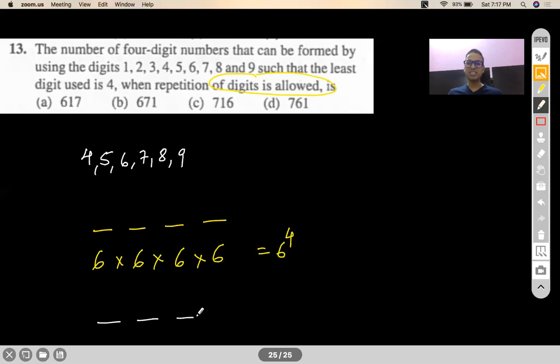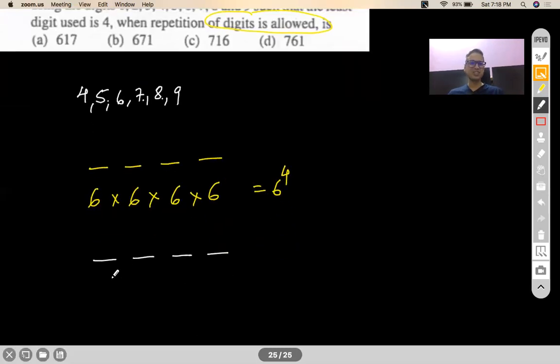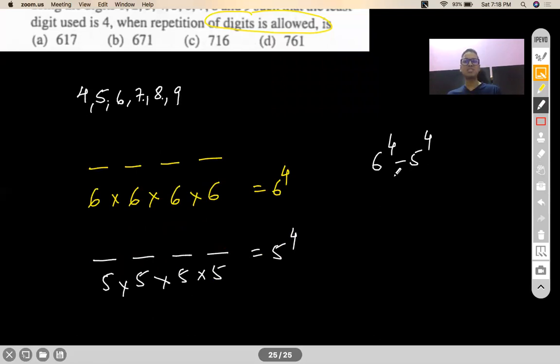Now, in order to exclude those cases, I will take the exclusion part of this problem, where I try to make a 4-digit number which doesn't have any 4 at all. So how many 4-digit numbers can you make from 5, 6, 7, 8, 9? That means I don't want any 4 to appear. So you'll say 5, 5, 5, 5. Correct? 5 to the power 4. So if I do this subtraction, I will end up getting those numbers which have at least one 4 in them.